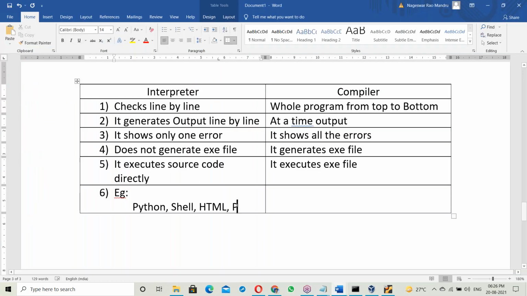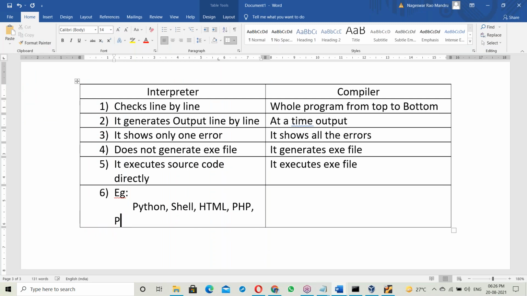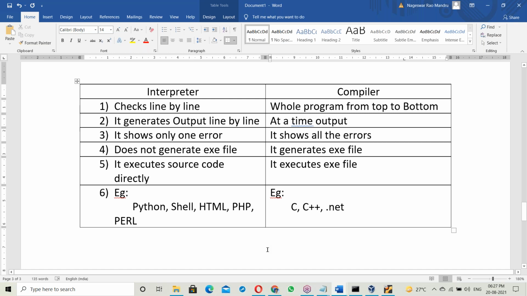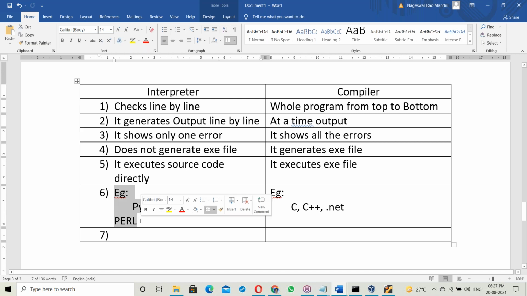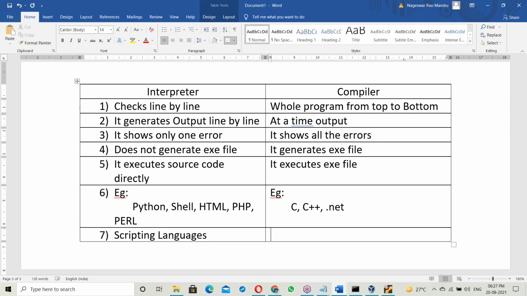So HTML, next PHP scripting, next Perl scripting. These all are interpreter based languages. Compiler based examples: C language, C++, next .NET. Those are examples of compiler based. Here, the interpreter based ones are called scripting languages, and these others are programming languages.